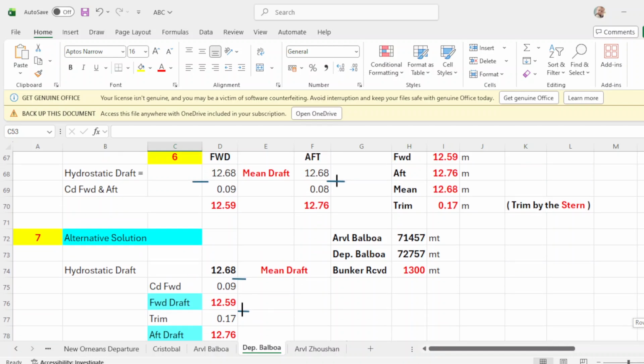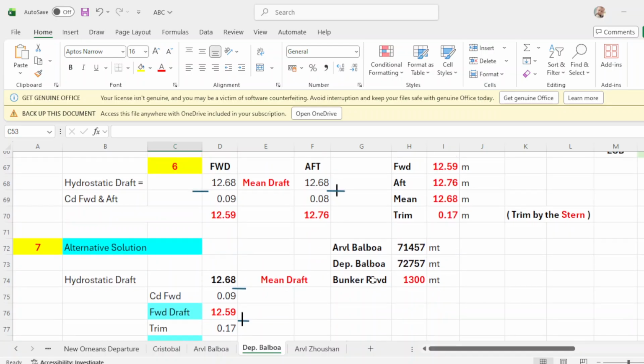Again, upon arrival, the displacement arrival Balboa was 71457, and our departure displacement in Balboa will be 72757. We have received bunkers of 1,300 metric tons.